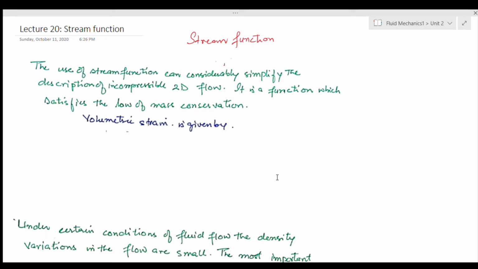Now, what is a stream function? Stream function actually is a mathematical function through which, with a single function, you can define the two velocity components, okay, for the case which I am considering.